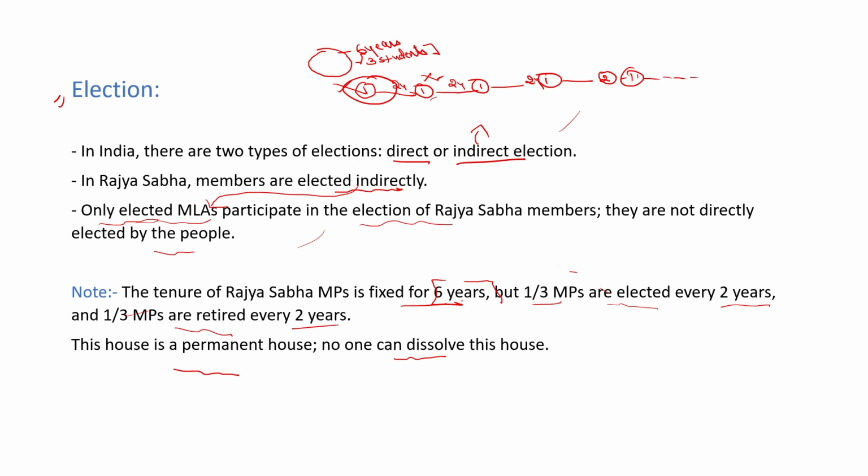and culture. Election, there are indirect election. The MLAs of the state, and only elected MLAs, do participate in the election of the Rajya Sabha MPs, and the tenure of MPs is fixed for 6 years, but elections are conducted every 2 years by the Election Commission of India, and in every 2 years 1/3 MPs are retired and 1/3 MPs are elected.